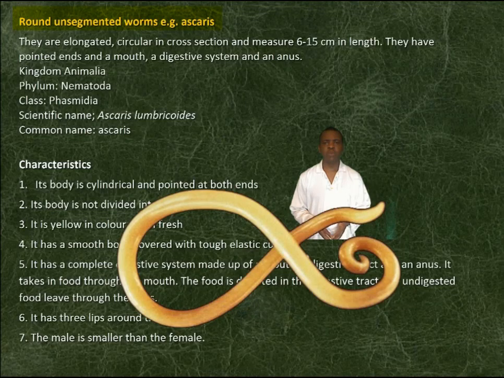Round unsegmented worms, example Ascaris. They are elongated, circular in cross-section and measure 6 to 15 centimeters in length. They have pointed ends and a mouth, a digestive system and an anus. Classification: Kingdom Animalia, Phylum Nematoda, Class Phasmidia, Scientific name Ascaris lumbricoides, Common name Ascaris.